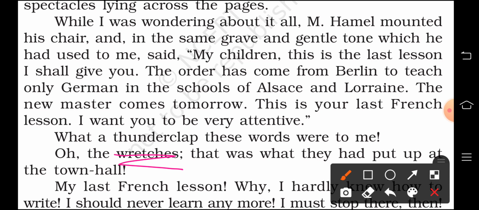He recalled how all those people were reading that news, right? So he came to know that the latest news which had been put up there on the bulletin board was what the teacher is saying, right?